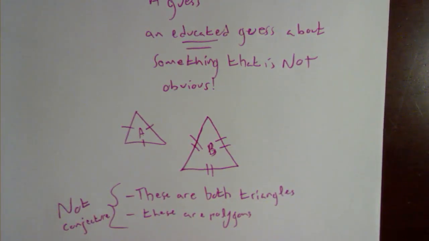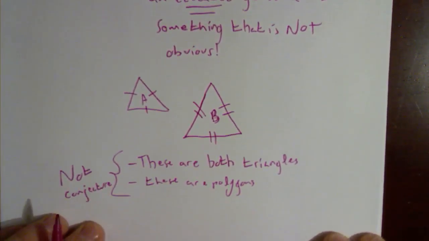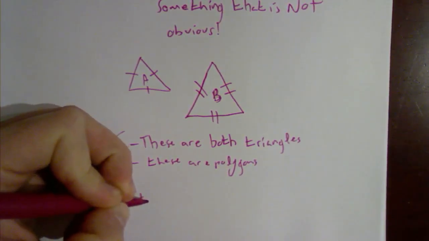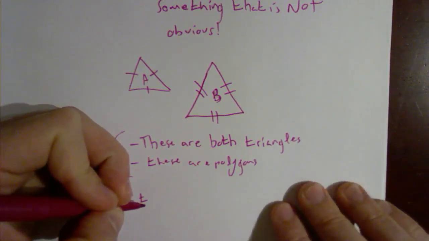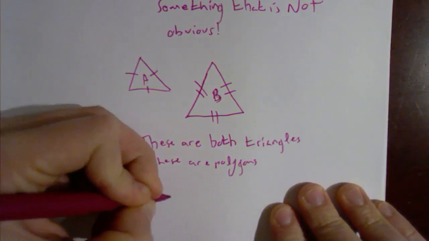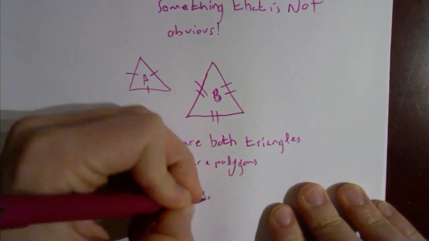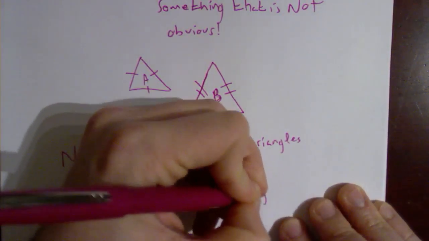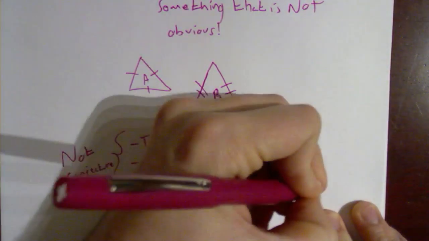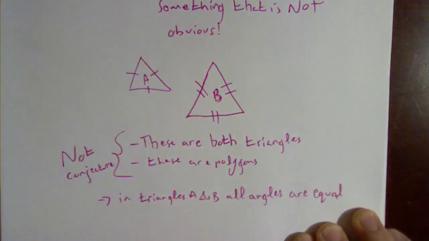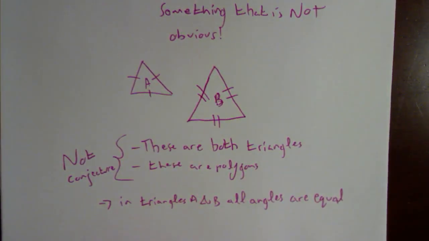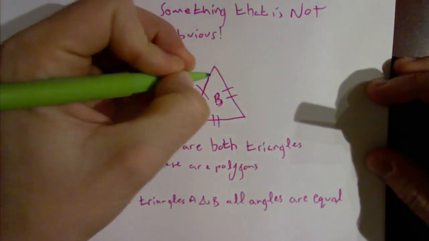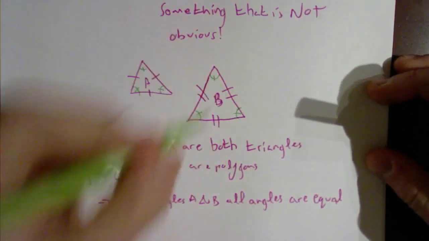A better conjecture about this would be to say, in triangles A and B, all angles are equal. Now, what that's saying, this is a conjecture that's saying that, all right, I'm guessing that every single angle in A and B are equal.